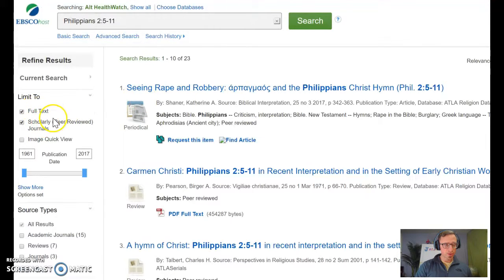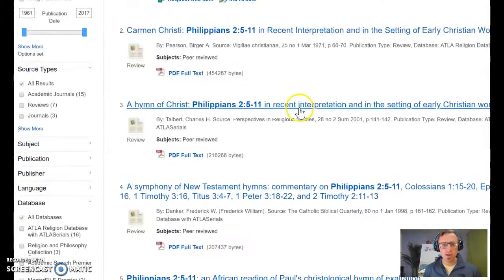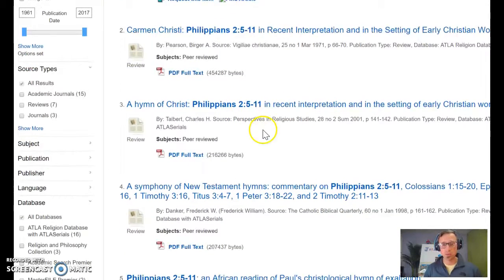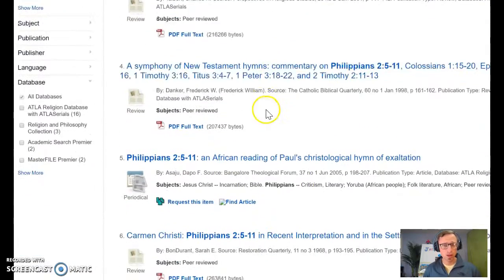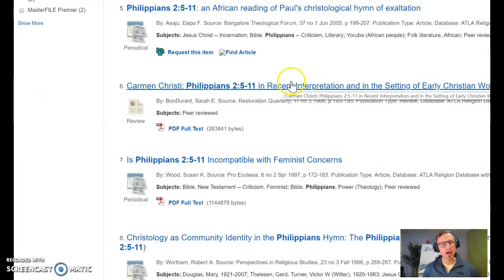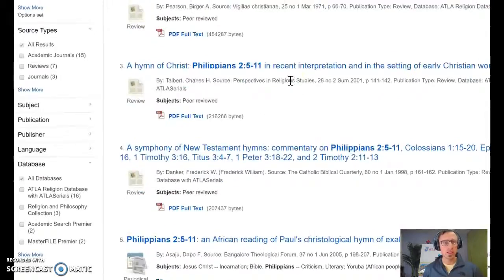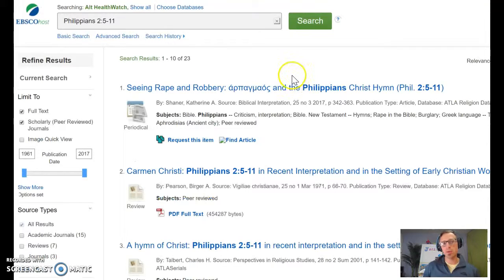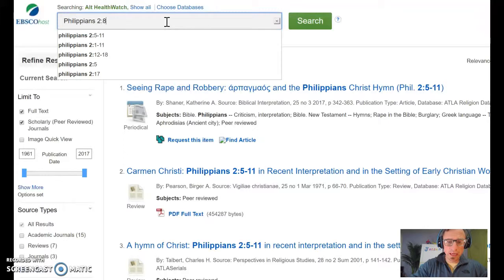Is scholarly journals selected? My first one right here, seeing rape and robbery. Oh my goodness. I don't think that sounds like something that's going to be very helpful. But, you know, some of these other ones might be. A hymn of Christ, Philippians 2:5-11 in recent interpretation. That could be good. There could be an African reading. That could be interesting. So these are just different than commentaries, but they can be really good. Again, you're looking for ones that would be helpful to you, but just so you've seen a couple other ones, let's try Philippians 2:8 specifically.